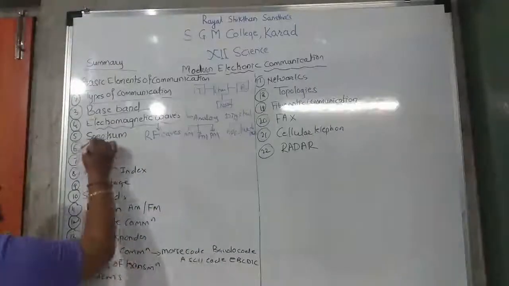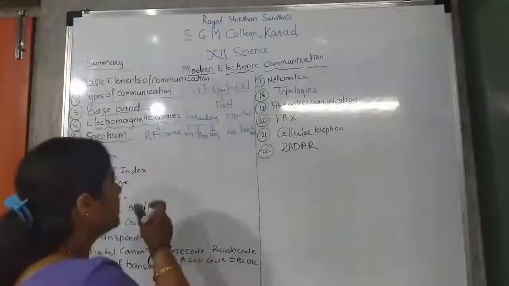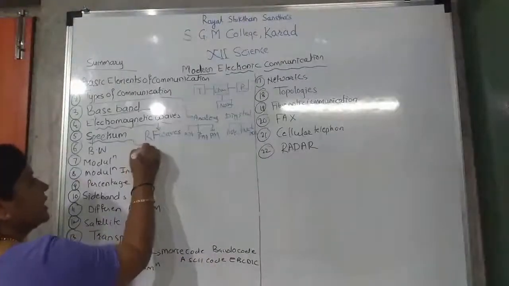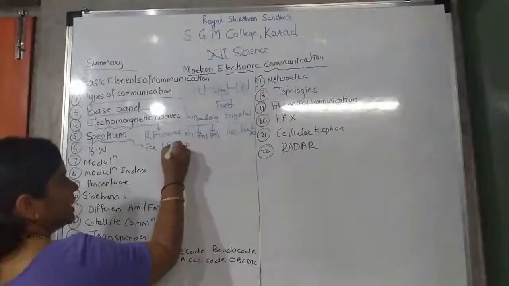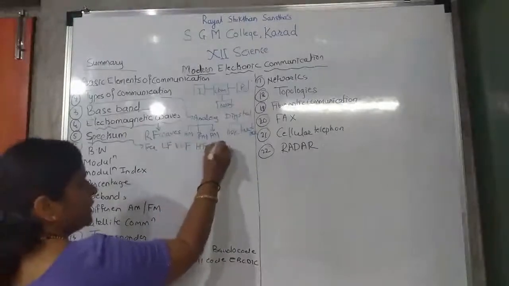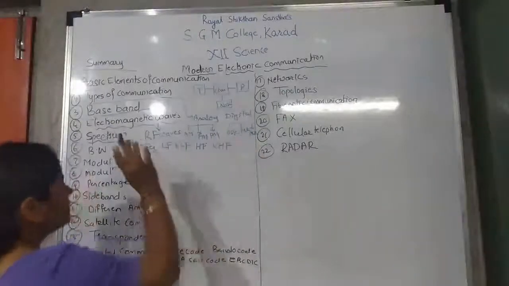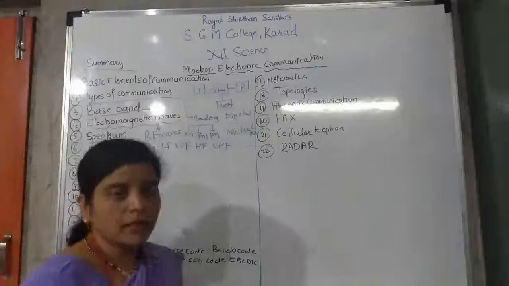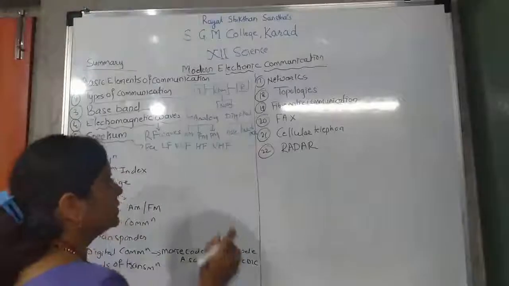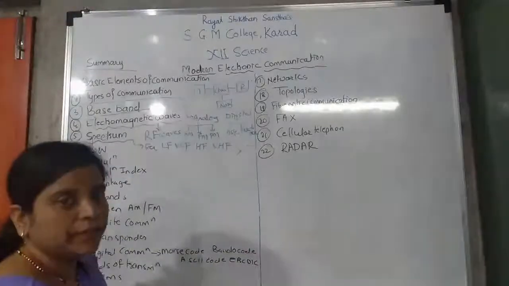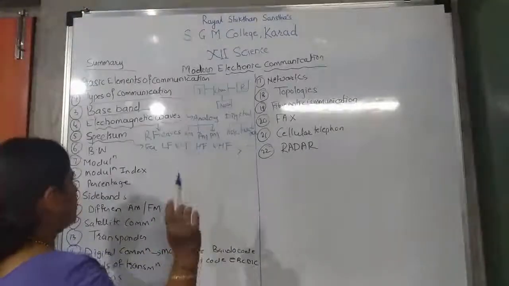Next, the electromagnetic spectrum. What is there in the electromagnetic spectrum? We have seen a number of frequencies: low frequency, LF, very low frequency, VLF, high frequency, HF, and very high frequency. All these frequencies we have seen in the spectrum with their values of frequency and wavelength. Lambda is the wavelength. We have seen the values of frequencies and their lambda.